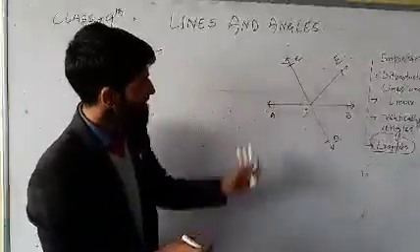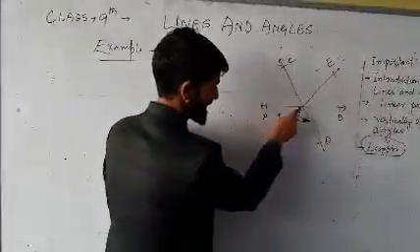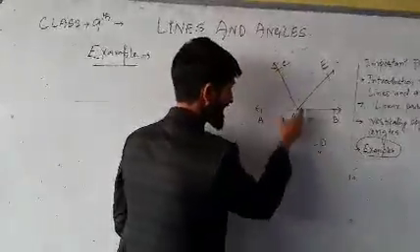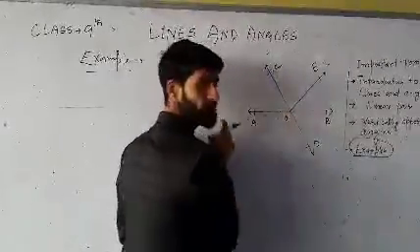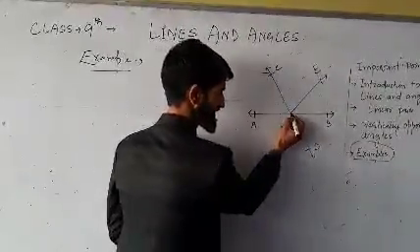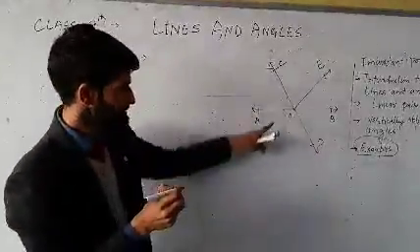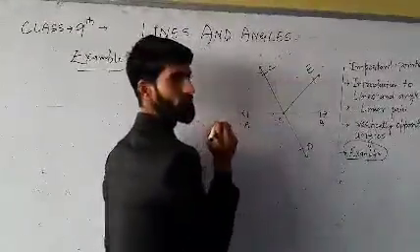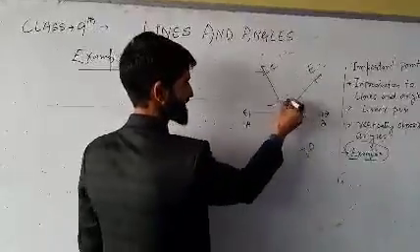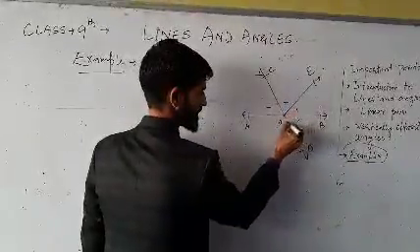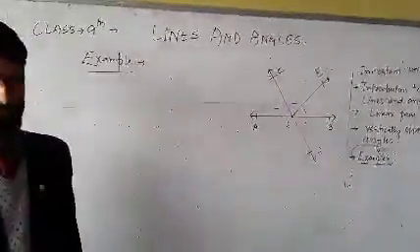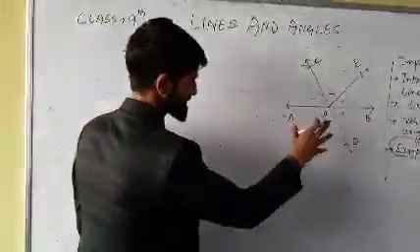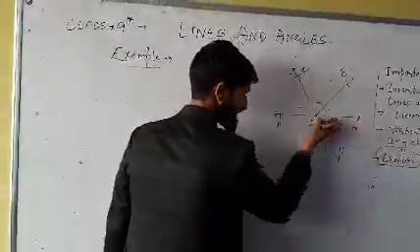In this example, we can see that AOB is a line and it is intersected by another line COD. So these are two lines, they have intersected at this point. This is their common point, point O, and there is a ray OE. So you can clearly see it. 1, 2, 3, 4 and 5 lines are drawn. And something is given to us. The question is saying these two lines have intersected.